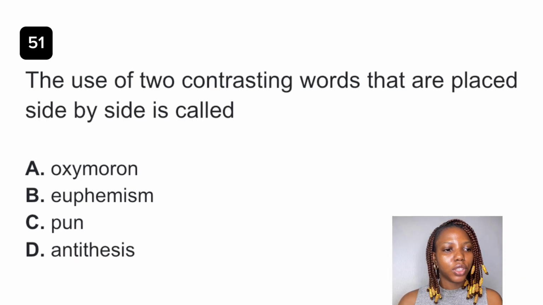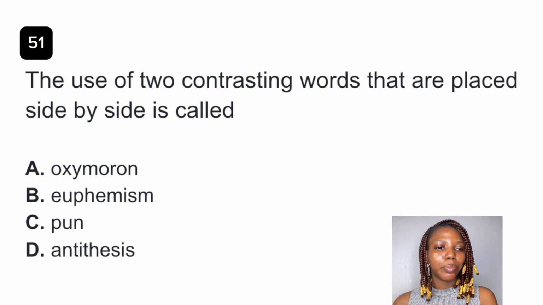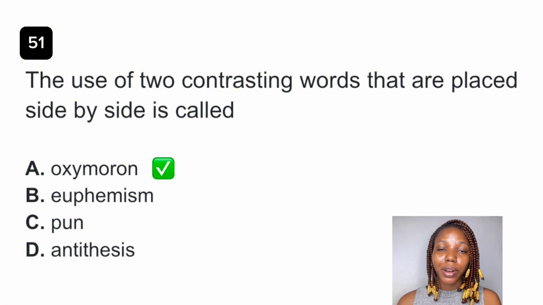Question 51. The use of two contrasting words that are placed side by side is called dash. The best answer to this question is oxymoron, right? Oxymoron is placing side by side two contradictory words. For example, bittersweet. Euphemism is using mild statements to describe a terrible situation.